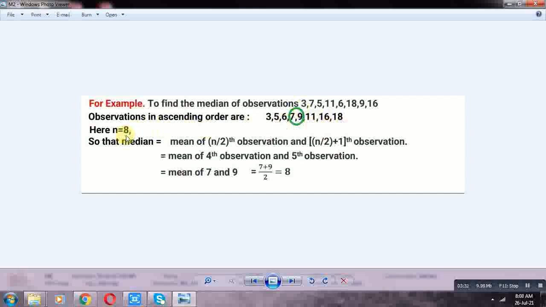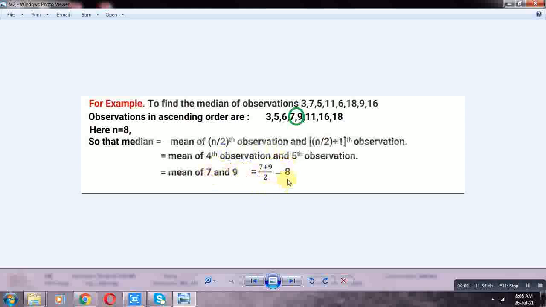So the median is the mean of the n by 2th and n by 2 plus 1th observations, the mean or average. Here n is equal to 8, so 8 by 2th, the 4th observation, and 8 by 2 plus 1th, the 5th observation. So the mean of the 4th and 5th observations. The 4th observation is 7, the 5th observation is 9. So the average of 7 and 9.